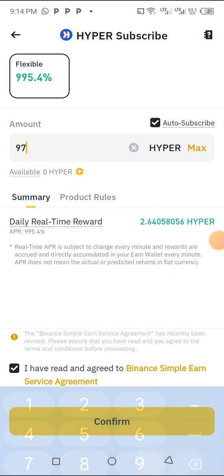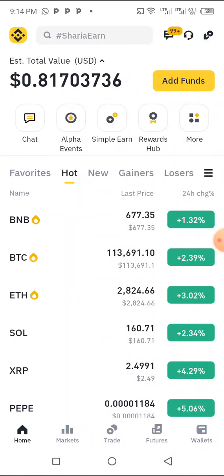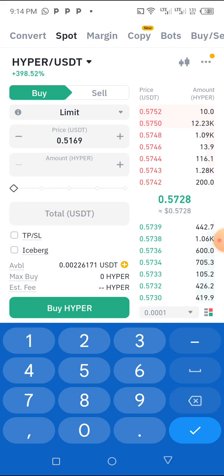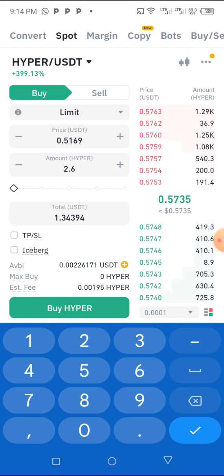Let me go back and put it here to see how much I will make. On my daily basis, if I invest that $50, I am going to make 1.34. If it doesn't change, I'm going to make 1.34 every day.